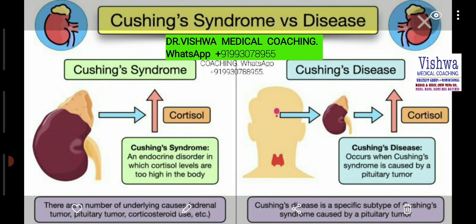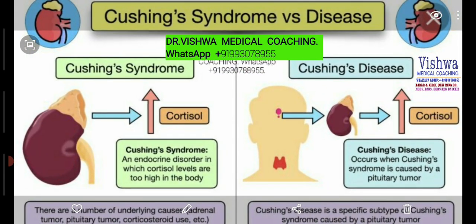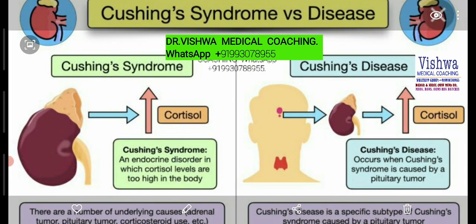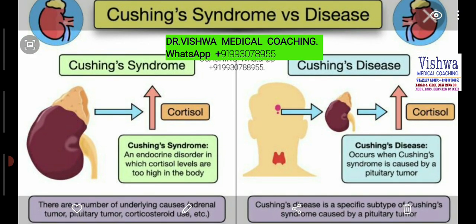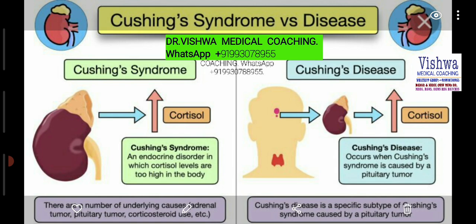Today in this short video, we are going to be learning about the basic difference between Cushing syndrome versus disease. Now, this is a very important viva question which is asked in the exams. When we talk about the syndrome and when we talk about the disease, in both cases the cortisol level, that is corticosteroid levels from the adrenal glands, are increased. The symptoms are going to remain the same, but the cause is different.